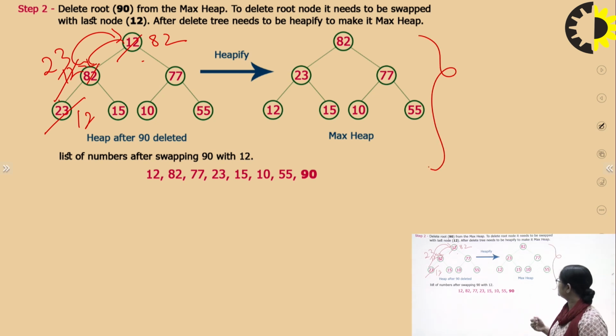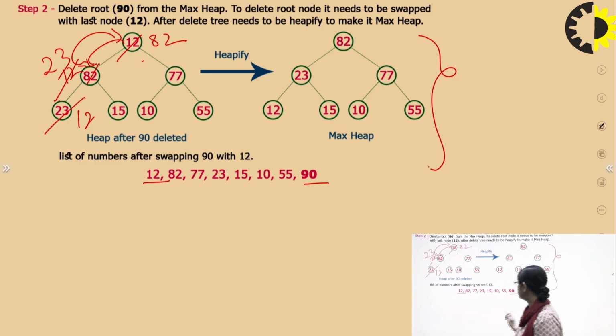So in the list of numbers after the swapping, we will see 90 come at the last, because we keep in mind that when we are deleting a number, we are doing the sorting, right? We are arranging the numbers in ascending order. The greater number will be at the last and the smaller number will be at the first position. So when we are swapping, we will find that 12 will be at the first position and 90 will be at the last position.